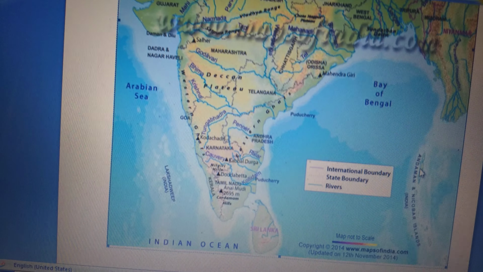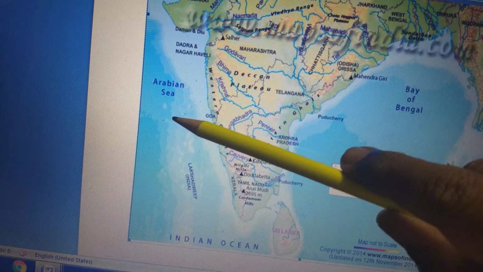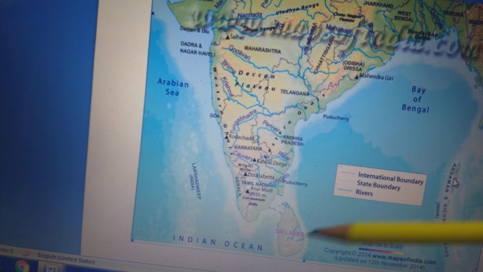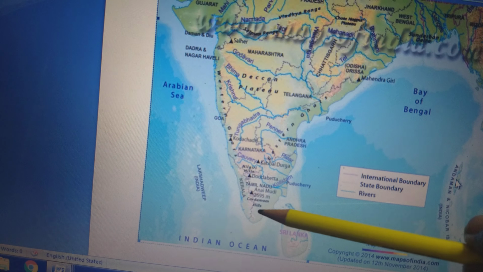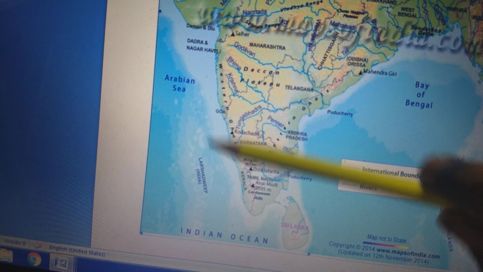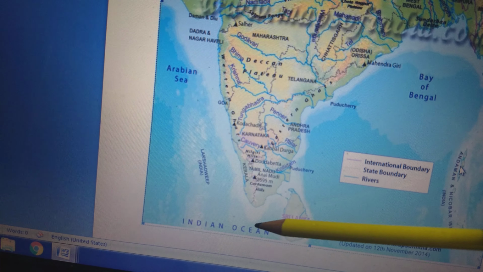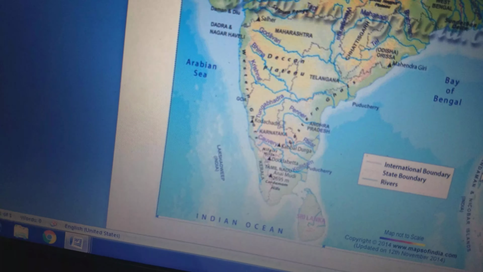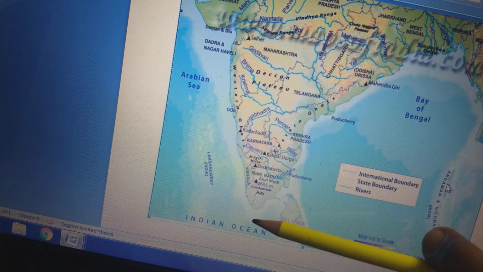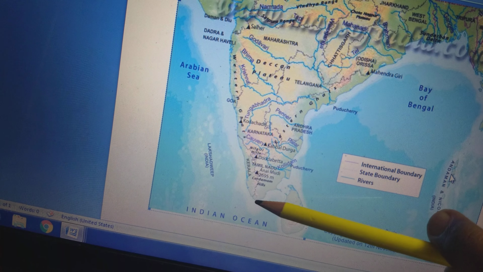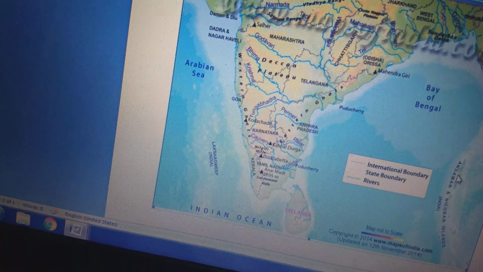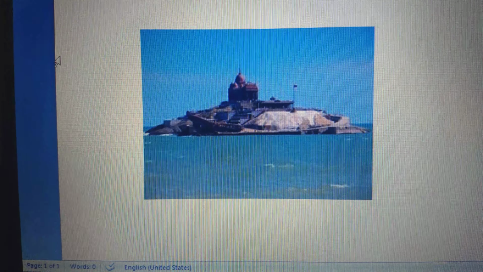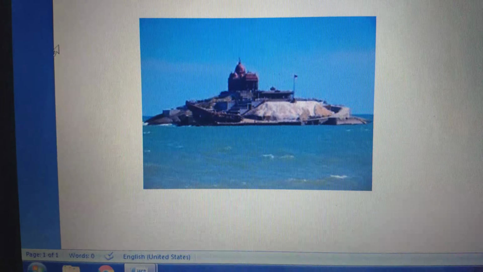Look at the map of India. It is the Arabian Sea, it is the Bay of Bengal, it is the Indian Ocean. And here is Kanyakumari. That means at Kanyakumari, the Arabian Sea, Indian Ocean, and Bay of Bengal meet. It is at the southernmost tip of the Indian mainland. Look, it is the Vivekananda Temple at the Indian Ocean.